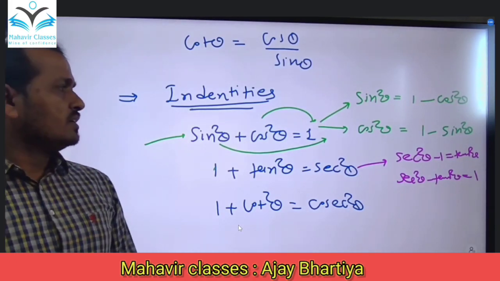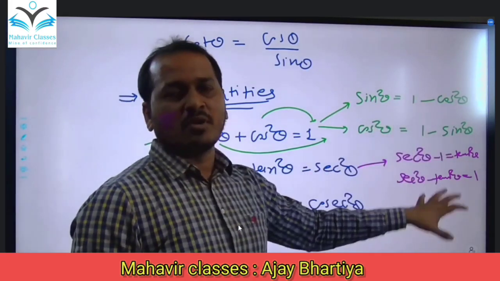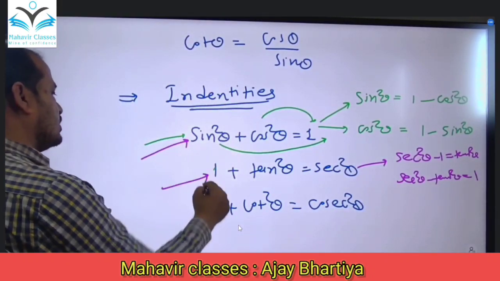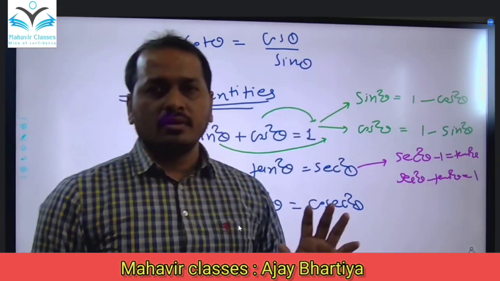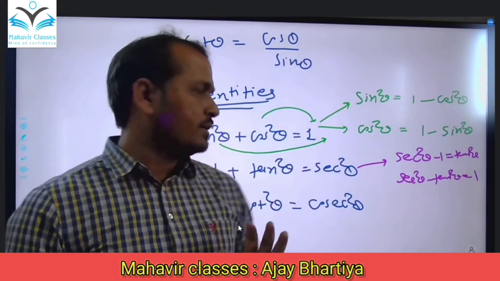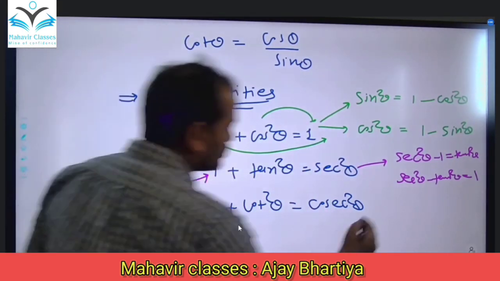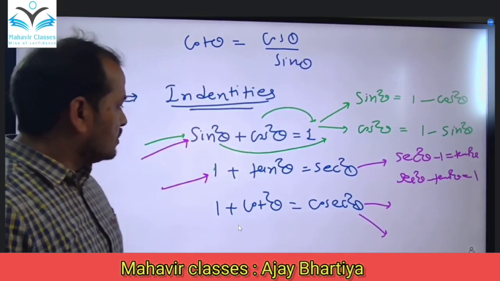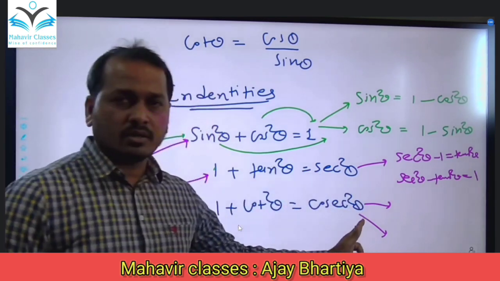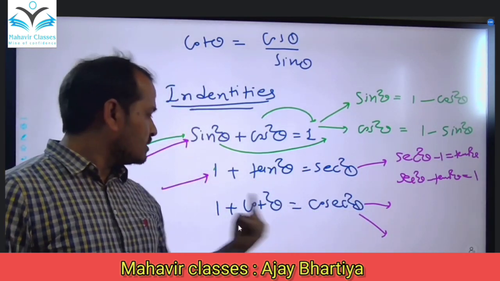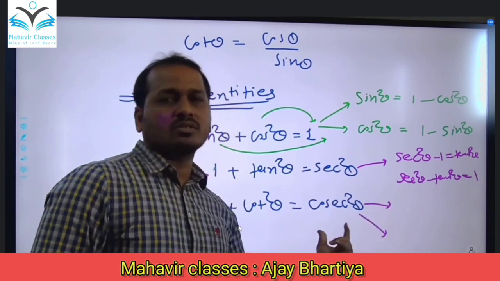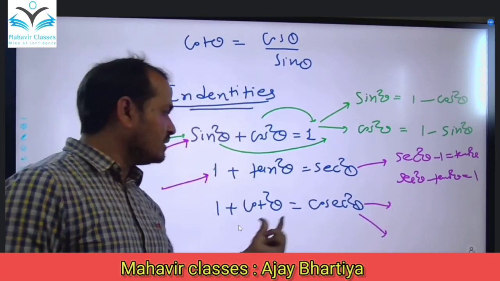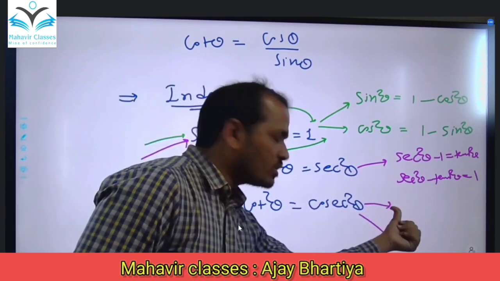So don't bother about these formulas. Why? If you learn the main ones, you can easily derive these. Just think for one or 2 seconds and write down in your notebook: cosec square theta minus 1 is equal to cot square theta, right? If you change the side of 1, then cosec square theta minus 1 is equal to cot square theta. And if you change the side of cot square theta, then cosec square theta minus cot square theta is equal to 1.